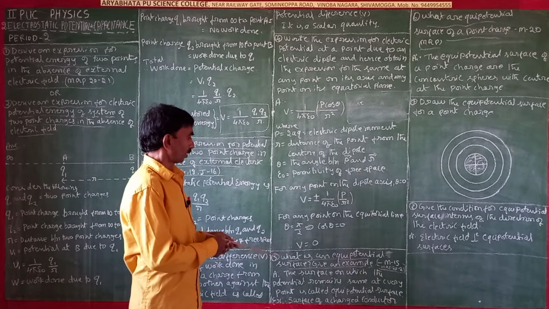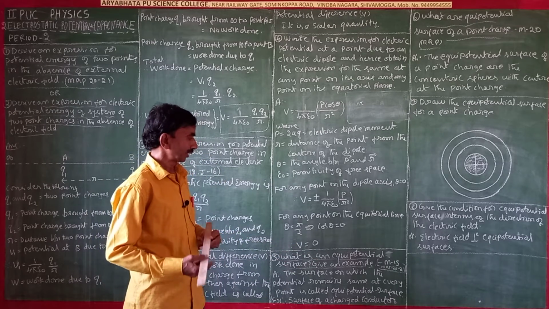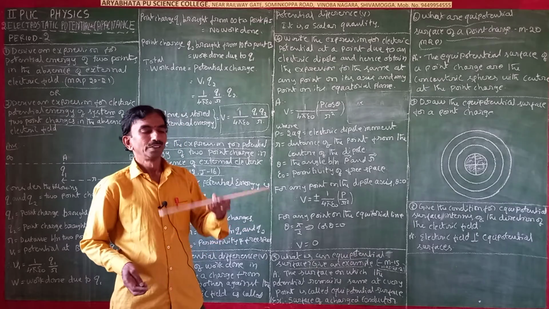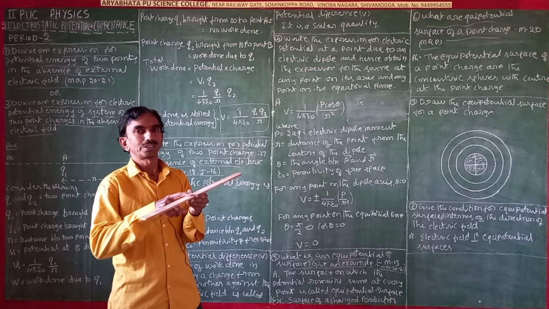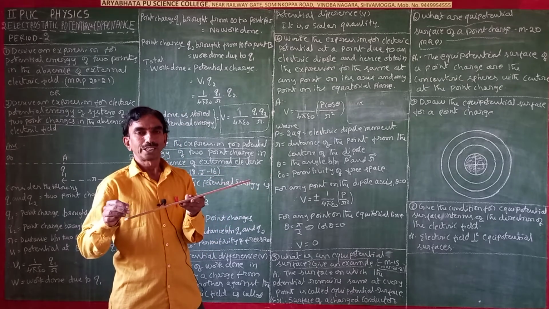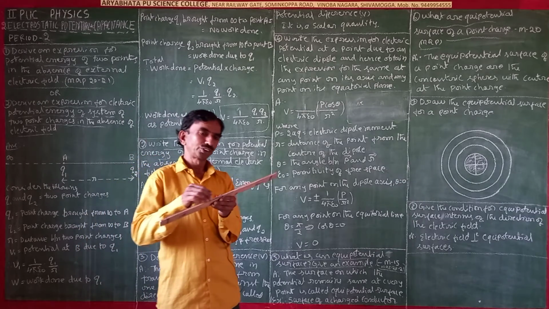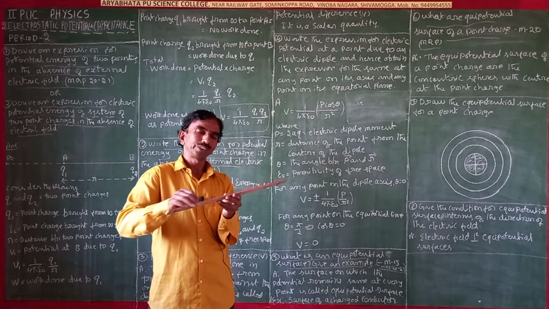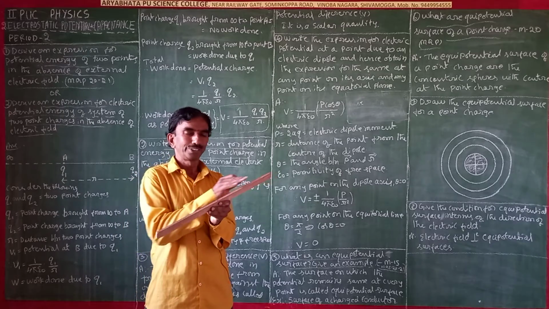What is an equipotential surface? Suppose there is the surface of a charged conductor. In a charged conductor, the charges are equally distributed.